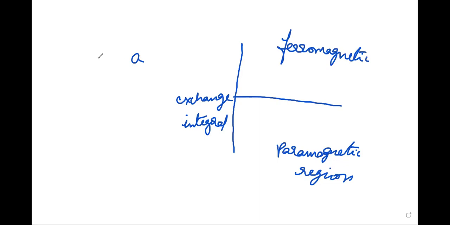For some of the elements like Fe, this is the value of a by r, the ratio between a and r, nearly 3.26, and cobalt for this value is 3.64 and so on. Nickel, chromium, manganese, gold.